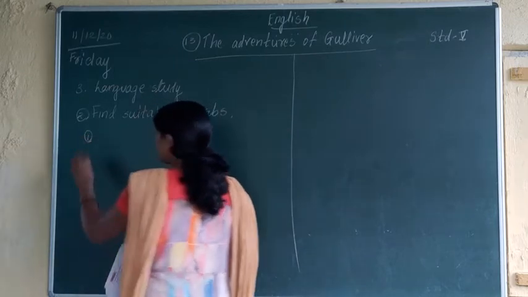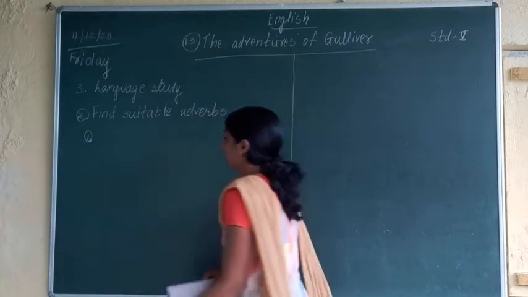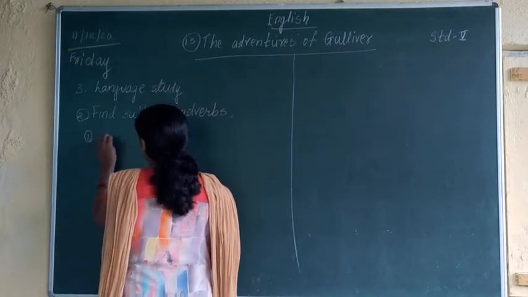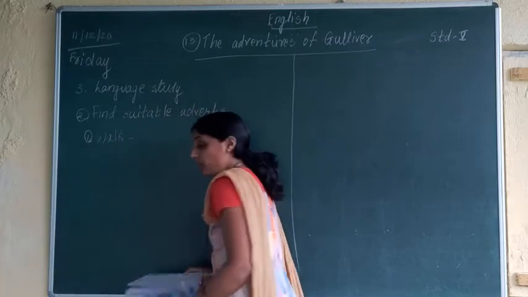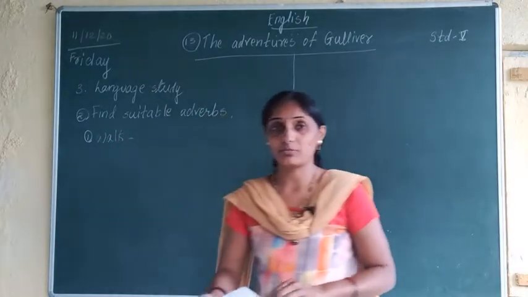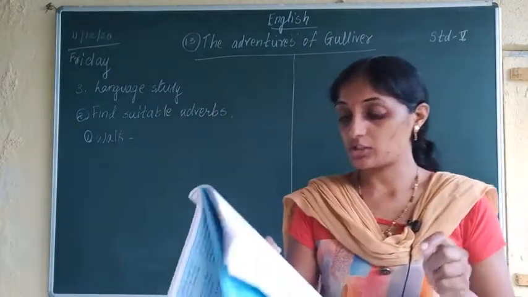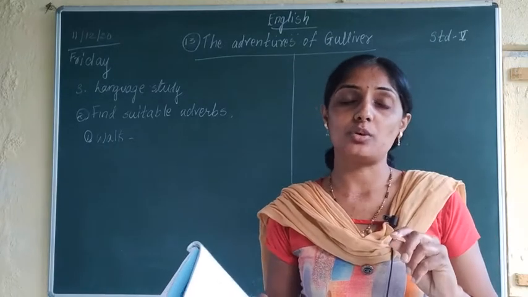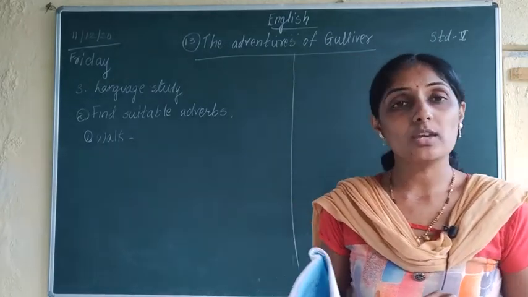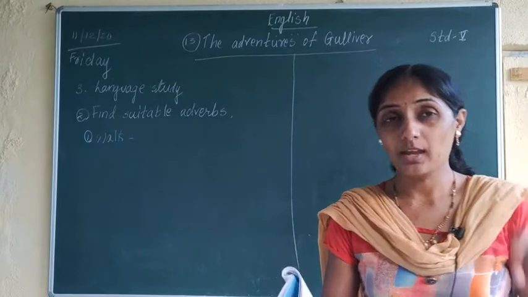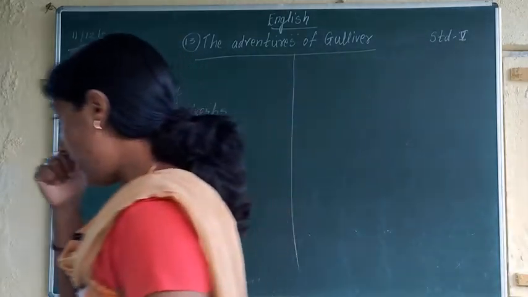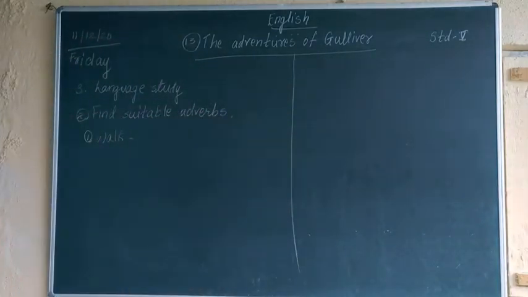The first one given here is walk, W-A-L-K. Now what will be a suitable adverb for this? For one word we should be able to add at least 3 adverbs. Walk is a verb, so we have to add an adverb for the word walk.